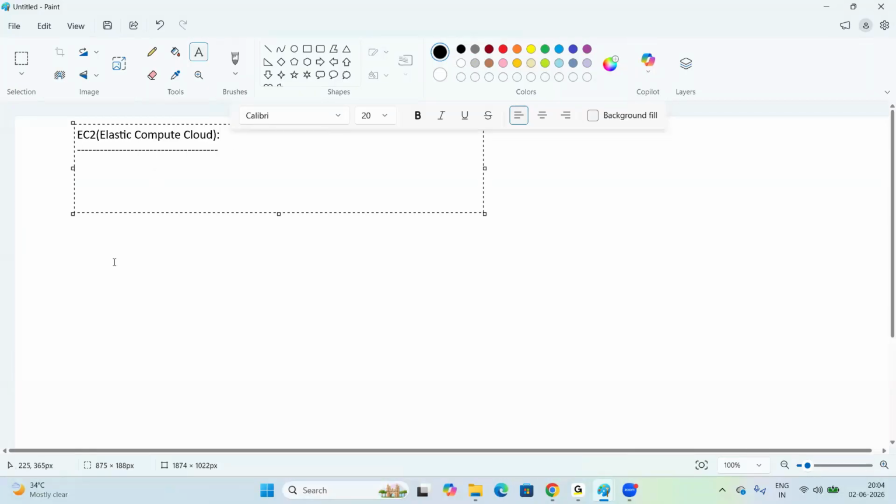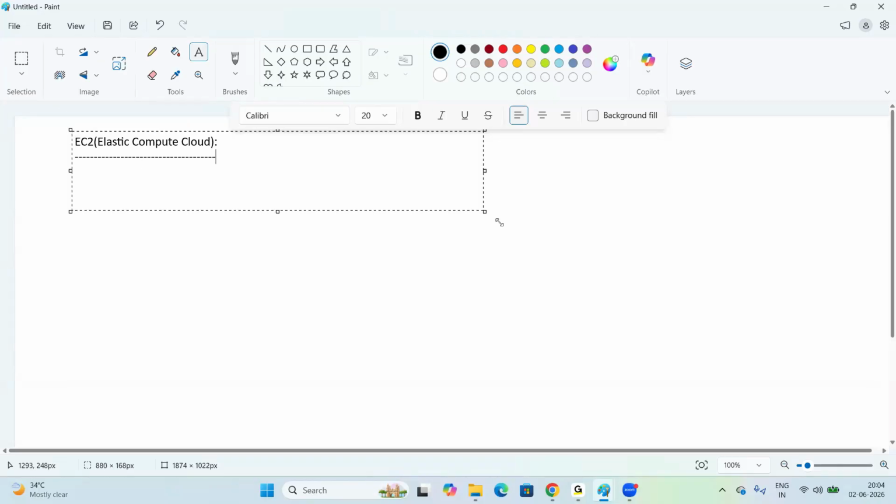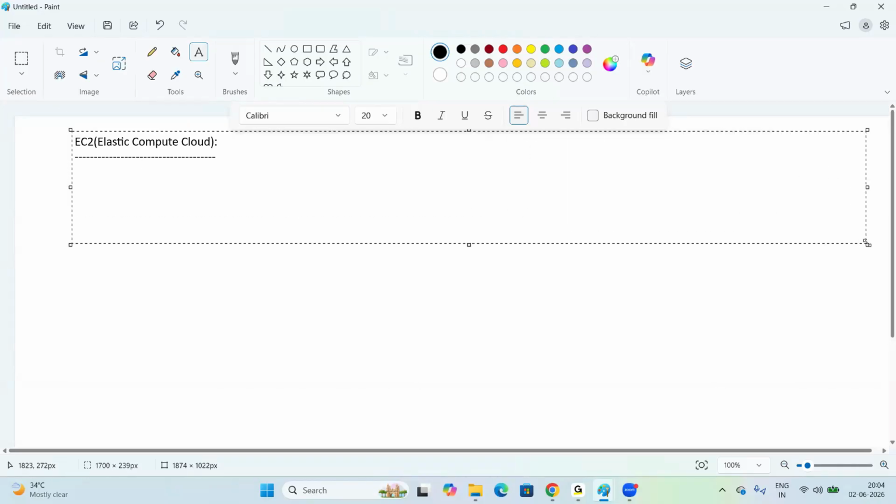First of all, what is EC2? Does anyone have an idea what EC2 is? Server. Yeah, we can say server, or else we can say it is an on-demand scalable virtual server. That is the full definition, right? EC2's full form is Elastic Compute Cloud. Elastic Compute Cloud is an on-demand scalable virtual server, right?